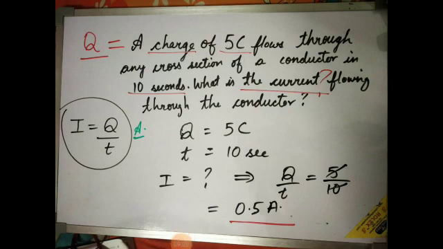So here is one question for you based on electric current. We know that I is equal to Q by T. The question is: a charge of 5 coulomb flows through any cross section of a conductor in 10 seconds. What is the current flowing through the conductor? So first of all, you have to see what things are given in your question. Charge is given, 5 coulomb, and time is given, 10 seconds. So you have to write separately that Q is equal to 5 coulomb and T is equal to 10 second. Then simply put the values in your formula, I is equal to Q by T. What you have to find out is the current.